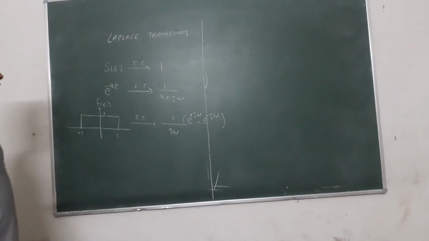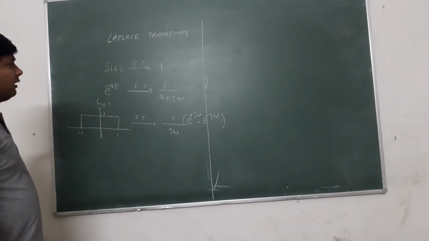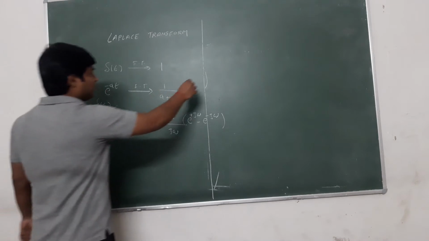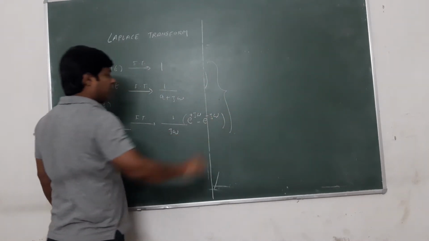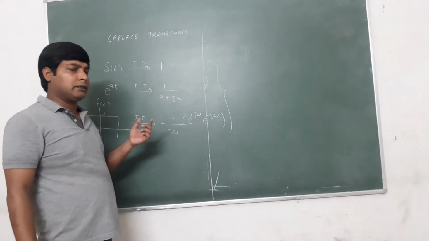These are valid Fourier transforms because these three signals f(t) satisfy the Dirichlet condition.